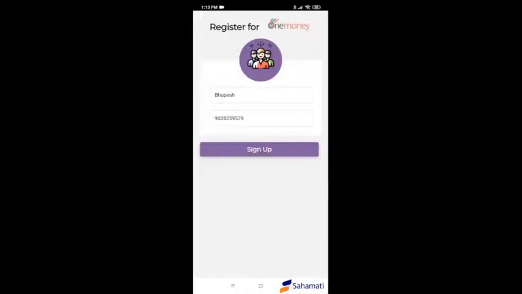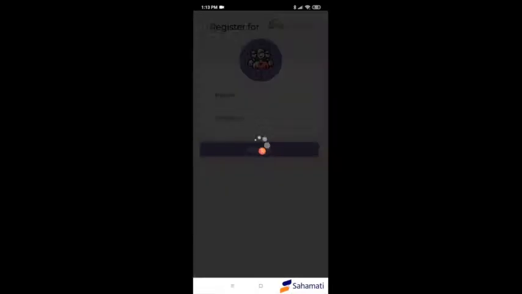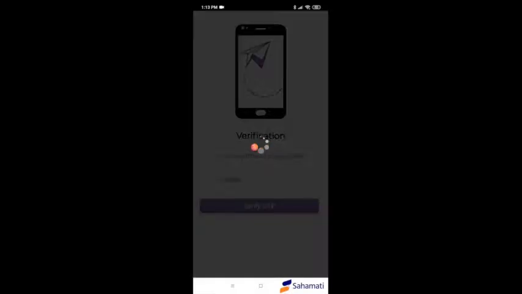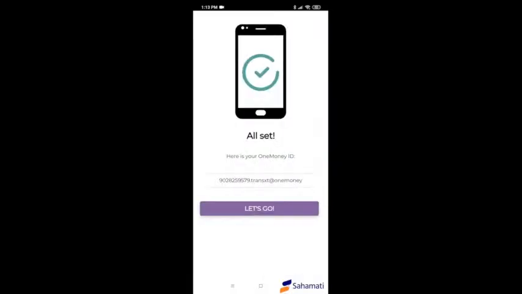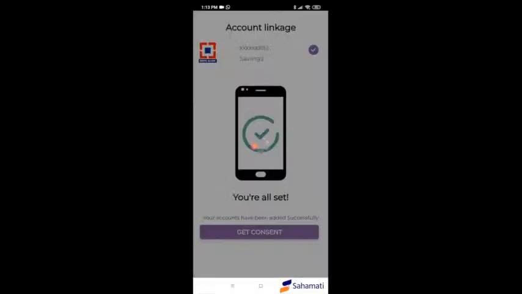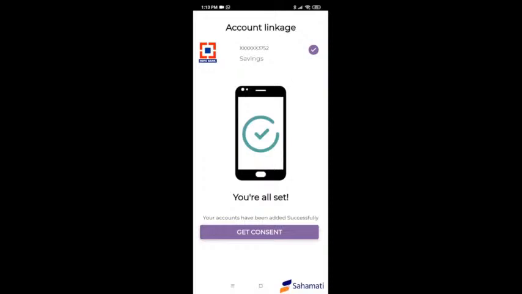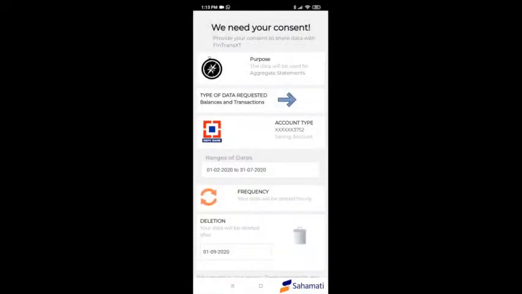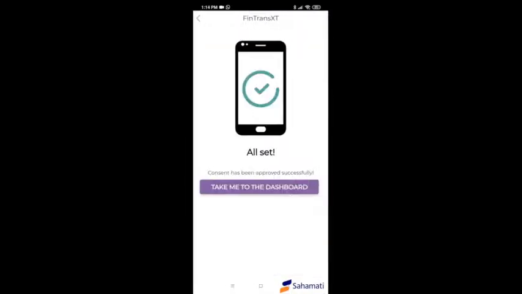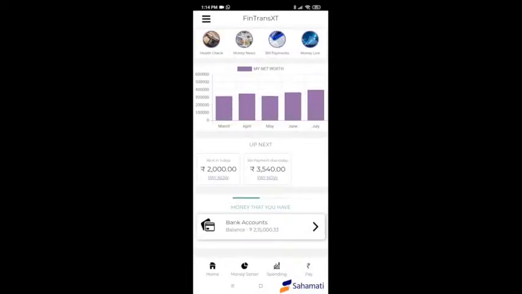The app then checks the presence of a VUA for the user. As we have integrated with OneMoney, the registration page opens for the creation of a VUA if the user does not have one. The following screens demonstrate this. Now, once the OneMoney ID has been created, the steps for account linking start. In the background, we send a data request through our OneMoney integration to the user. The user selects the banks he wants to link and the frequency, the deletion rate, and the type of data that is being requested. Finally, we're taking you to the dashboard, which analyzes the processed data.